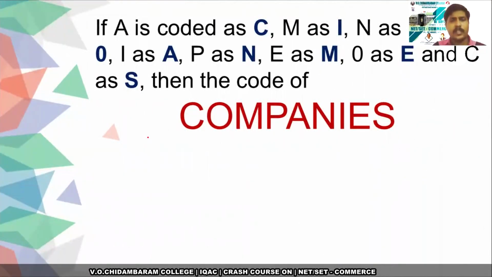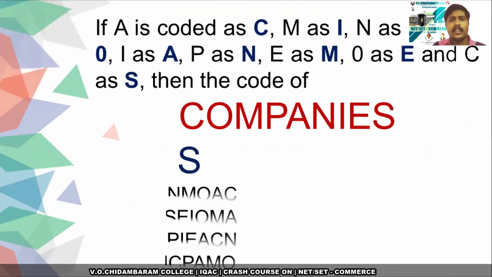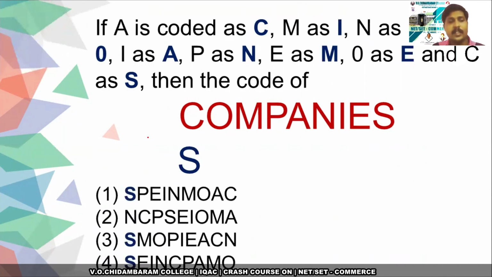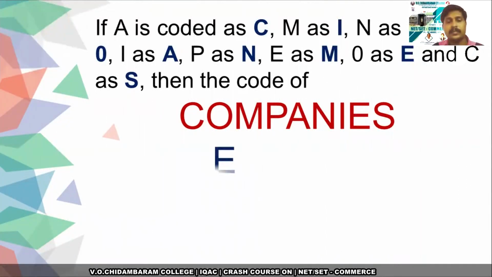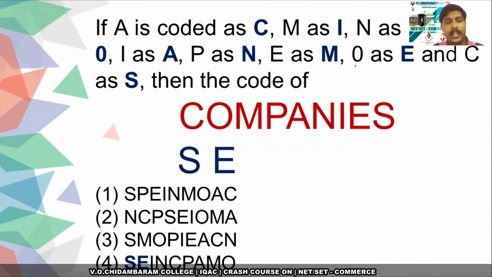So using that, instead of C, you can take S. So there are 3 options that start with S. Instead of O, you have to substitute E. There is only one option that starts with SE. So that's the right answer. You can check it also.